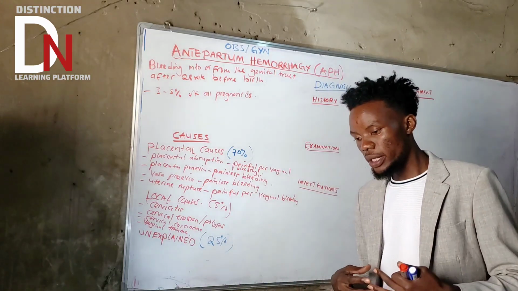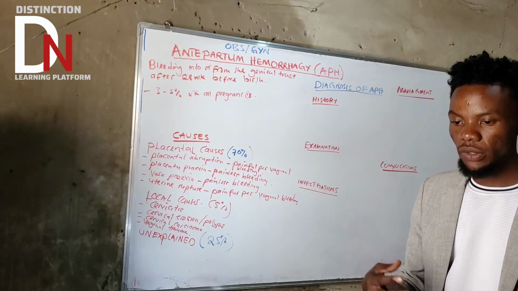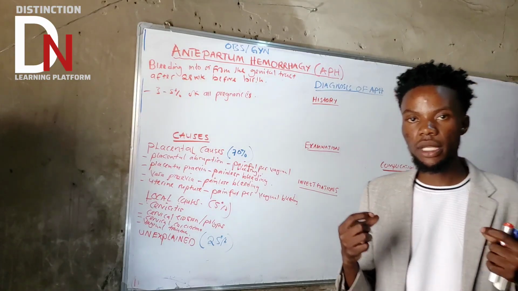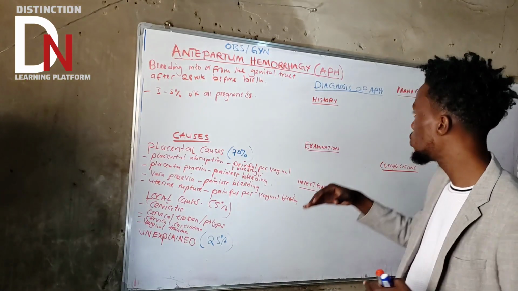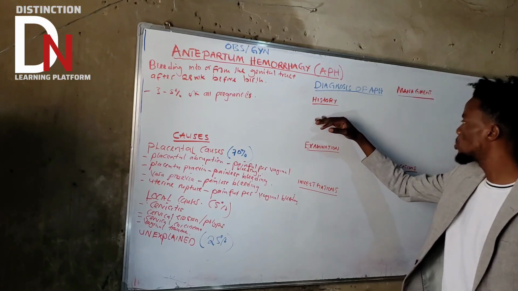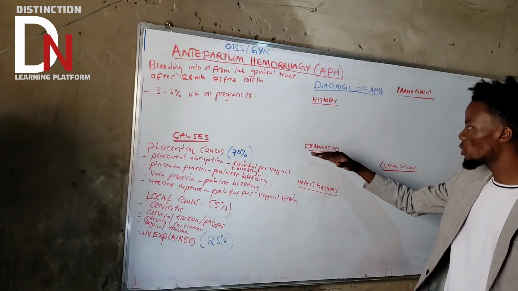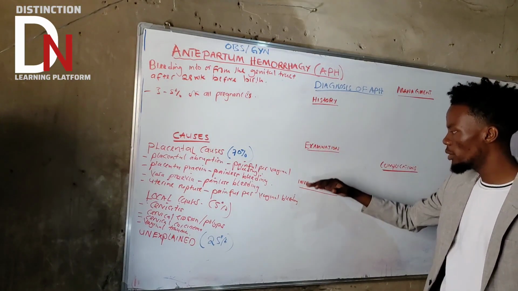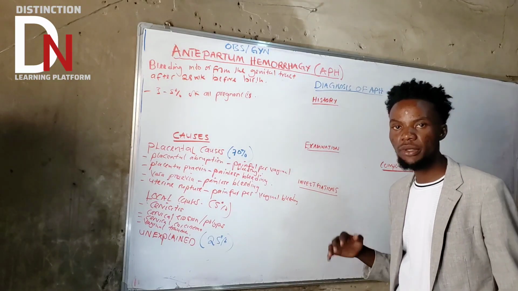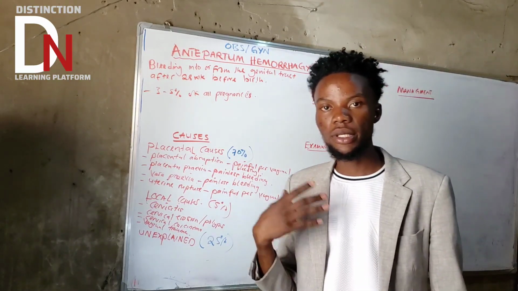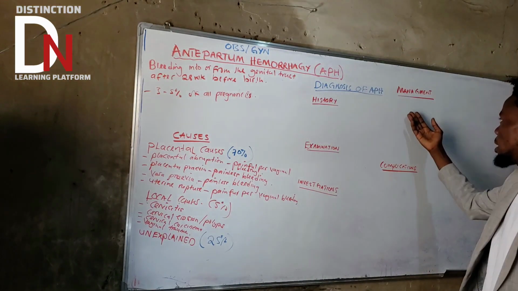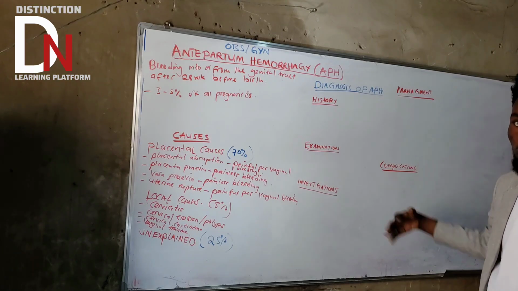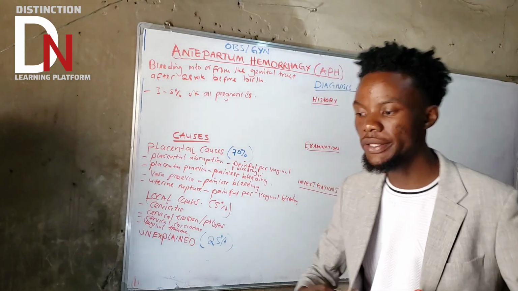You need to do history, which is part of the diagnosis. Then you need to do examination, plus investigation, because after you do all those things, they help you in the management. And last we'll talk about complications of APH.